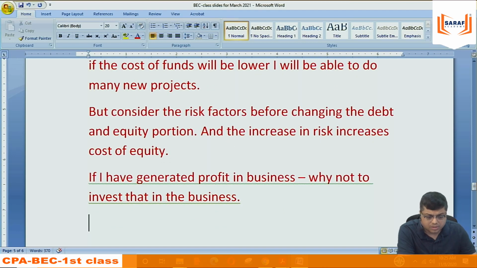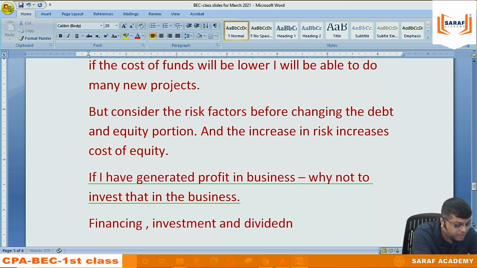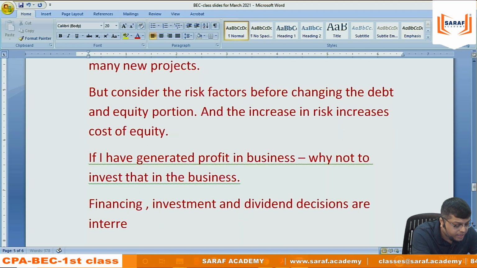Now, when we say debt, I can say one more line: financing, investment and dividend decisions are interrelated.